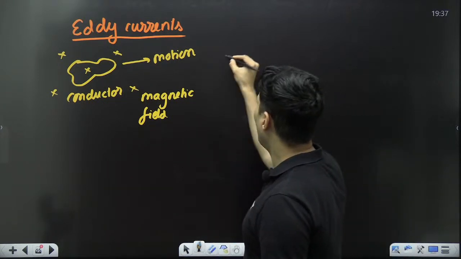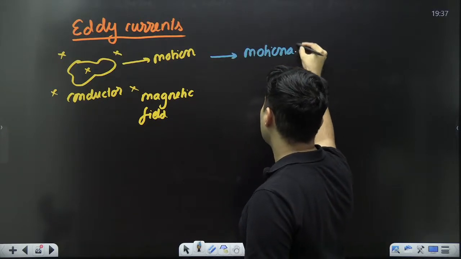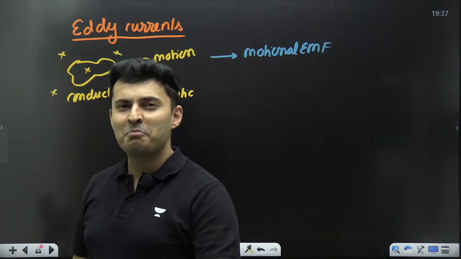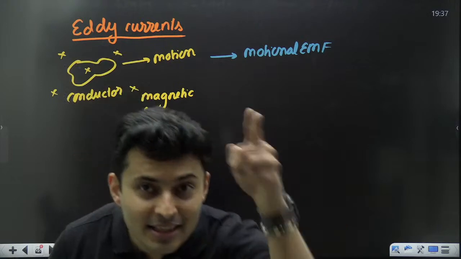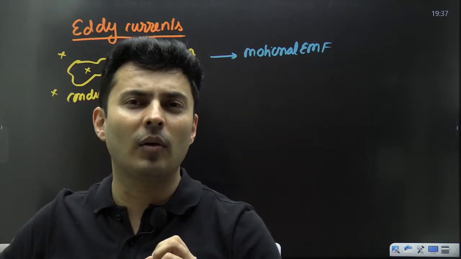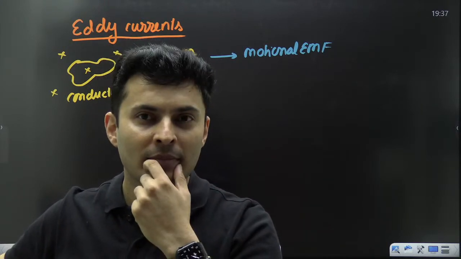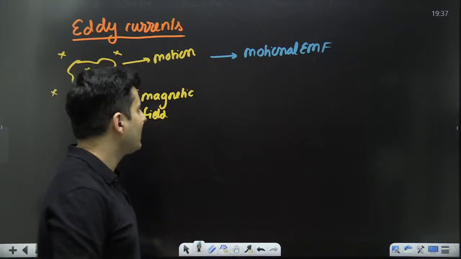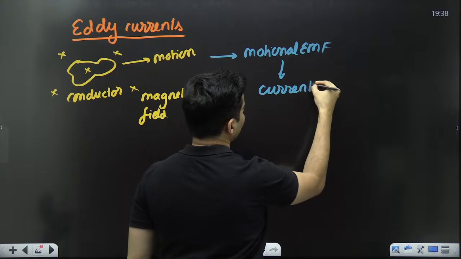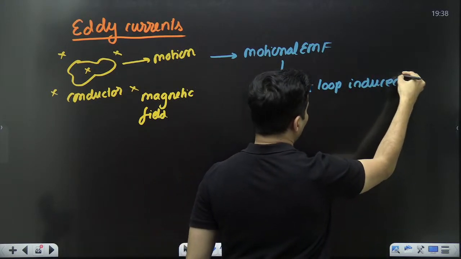There will be motional EMF which is created. Because it is a conductor, within the conductor itself, you don't need something else from outside. Inside that conductor only, there will be a current loop which is set up. Agree? There will be a current induced in it. There will be a current loop induced inside of it only.